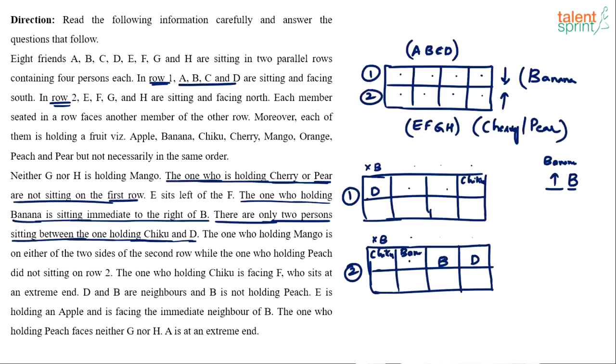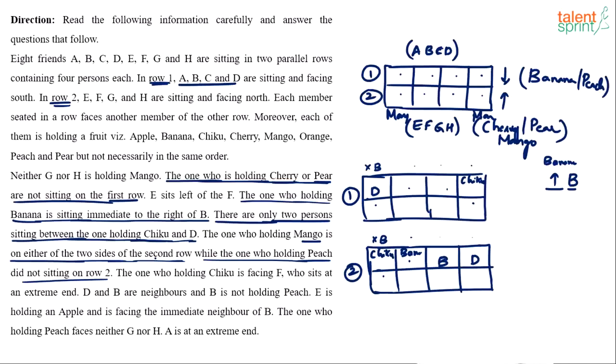Okay, so move on. The one who's holding mango is on either of the two sides of the second row. So clearly mango also would come for the bottom row, right? Second row he says, and it is on either of the two sides, which means mango either comes in this extreme position or mango comes here. Mango will either be in this cell or in this cell, extreme positions. While the one who's holding peach did not sit on row 2, meaning peach would come for the top row. So it's all about classifying fruits according to the rows, right?